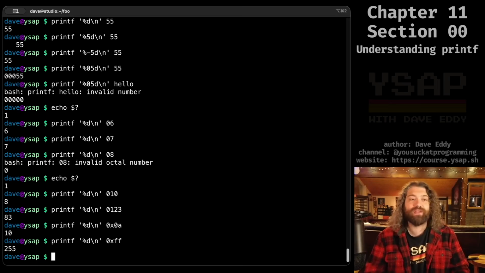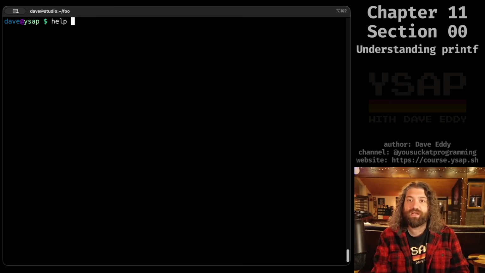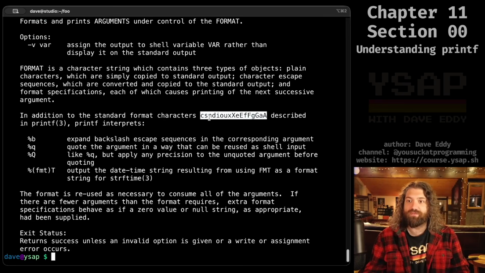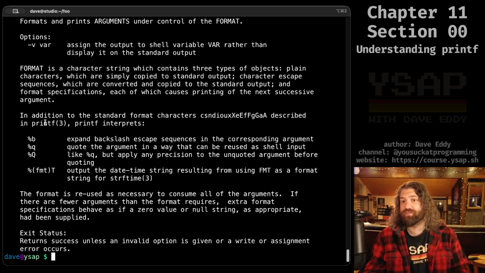Printf, print format. You give it a format specifier. Super nice. Now, if I do help on printf, it'll say that it supports all of these. These are all of the format characters it supports. It doesn't give you documentation for them. If you want them, you have to look up the documentation here. This notation means look in the man pages in section 3 for printf. That's how you understand this sort of syntax that you might see.